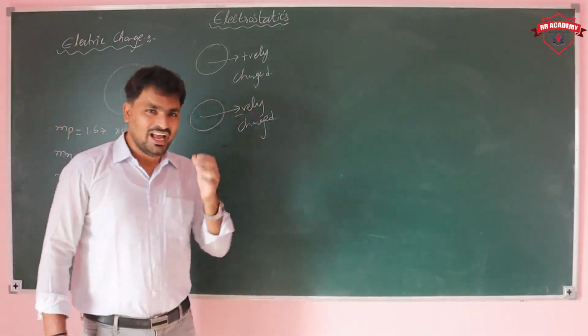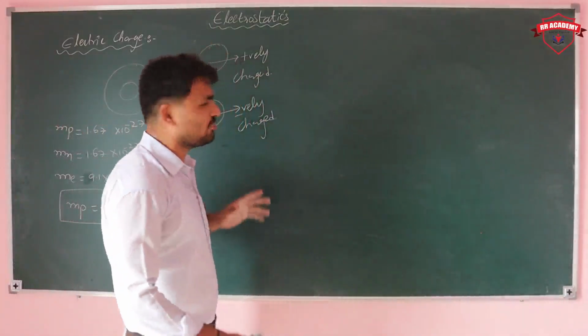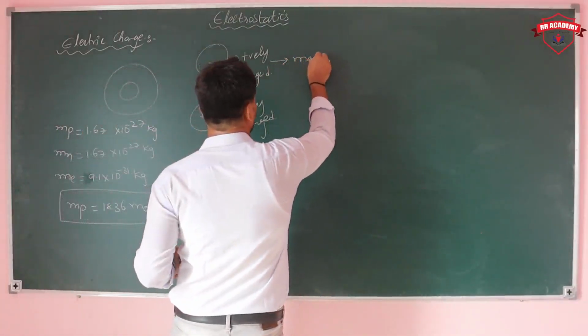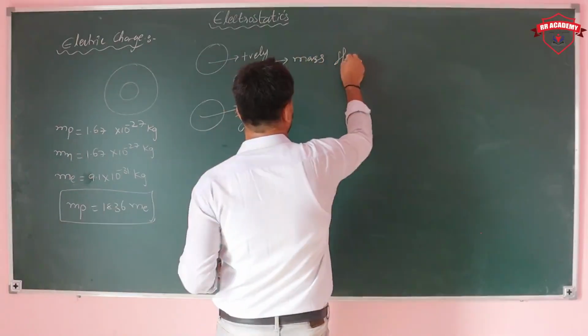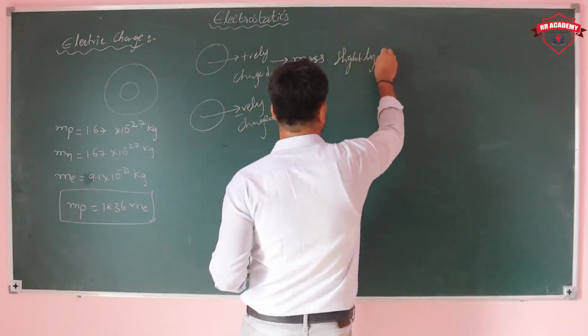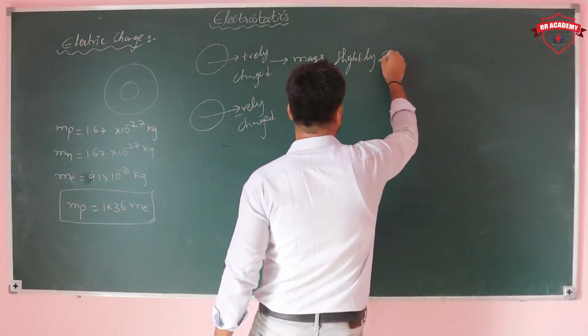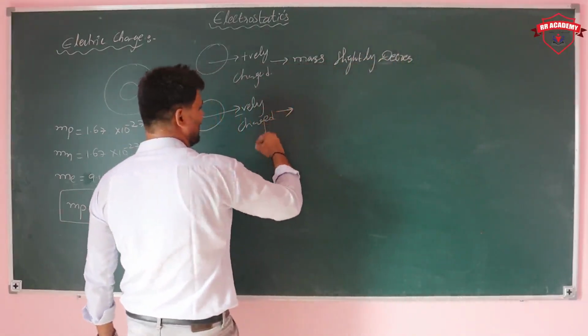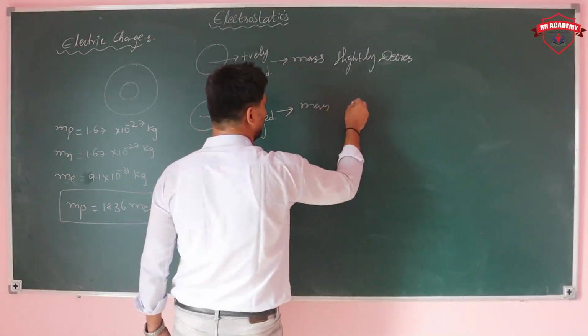Less number of electrons, positively charged body; more number of electrons, negatively charged body. If a body becomes positively charged, its mass slightly decreases. If a body becomes negatively charged, its mass slightly increases.